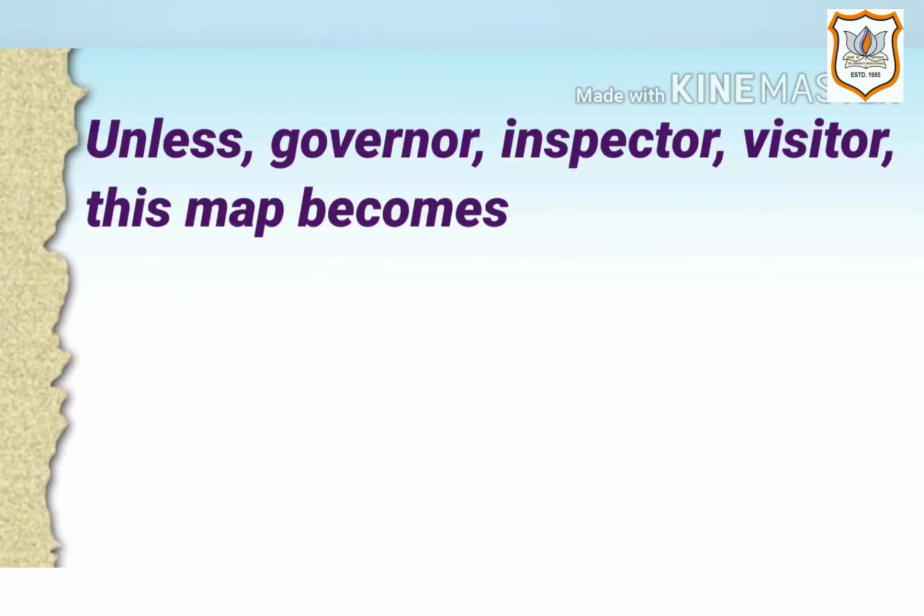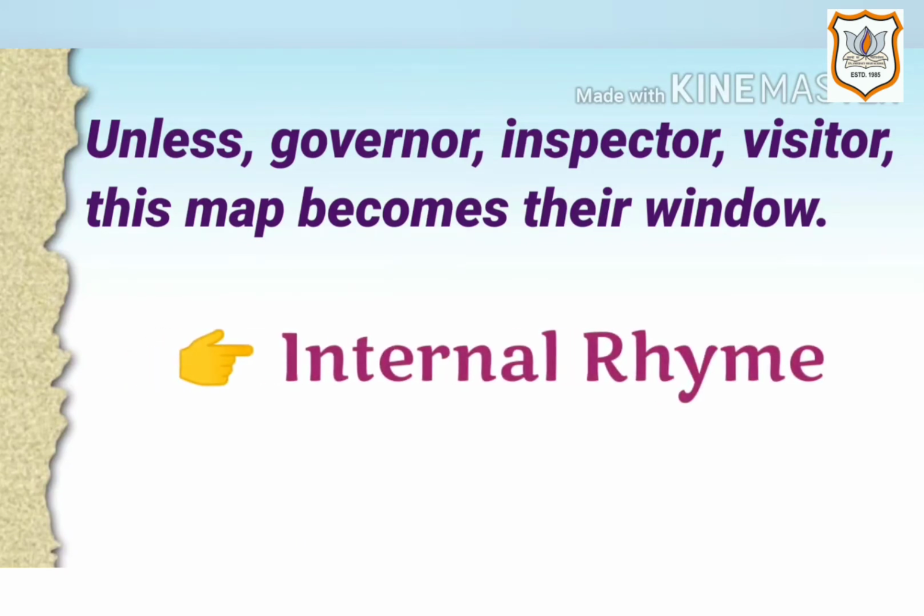Next is "Unless governor, inspector, visitor, this map becomes their window." Here the figure of speech is internal rhyme because rhyming words governor, inspector, and visitor are used for poetic effect.